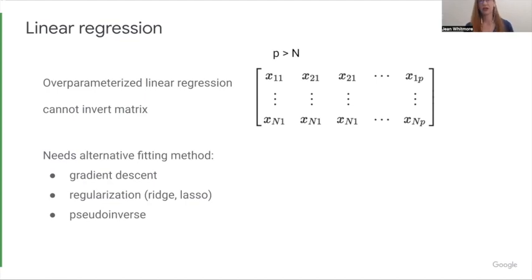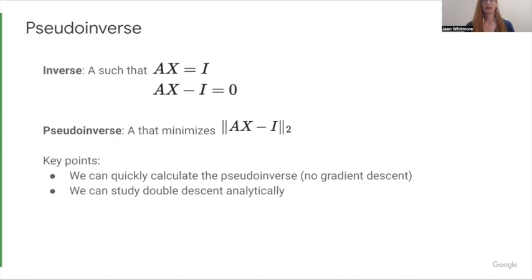Did in their paper, where they examined double descent in linear regression. So as a review for the inverse of a matrix, if we have a matrix X, we're seeking the A such that A left multiplying X equals I, the identity matrix, the zeros with a diagonal of 1. So, I times anything is going to be itself. That's why it's the identity.